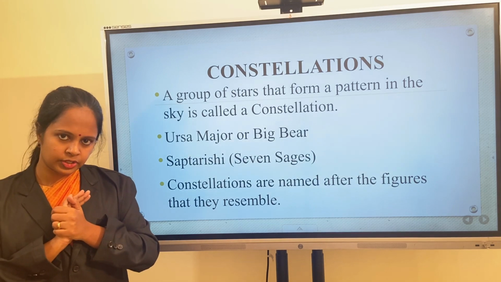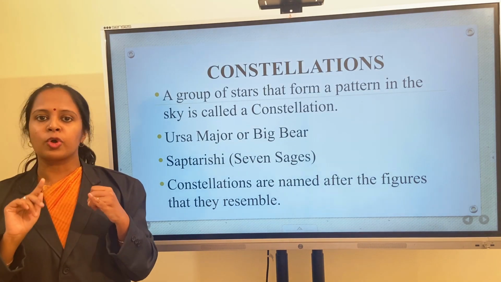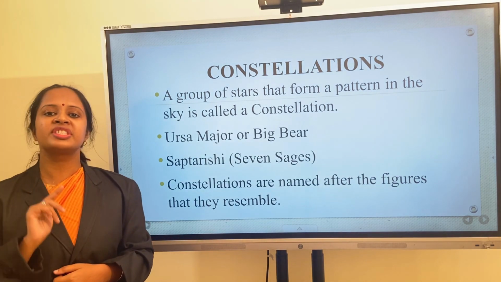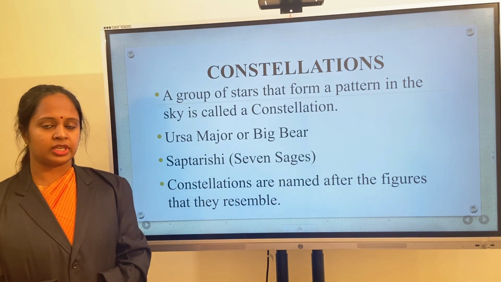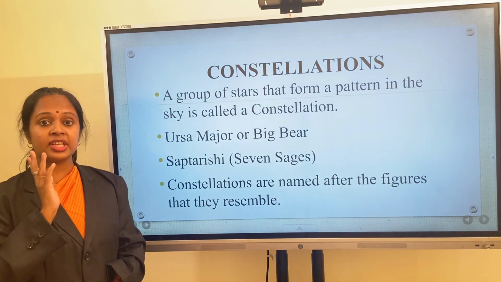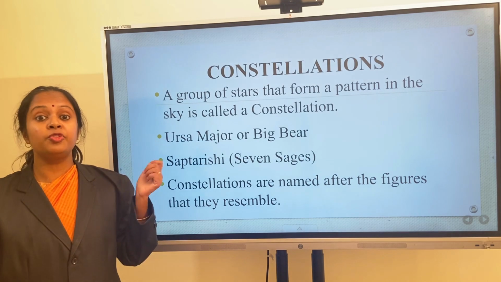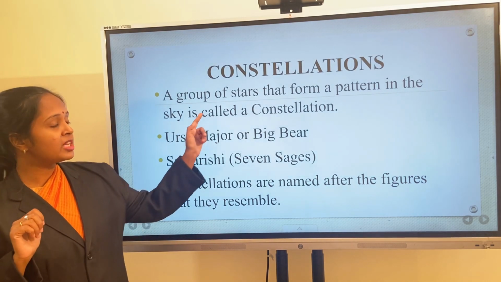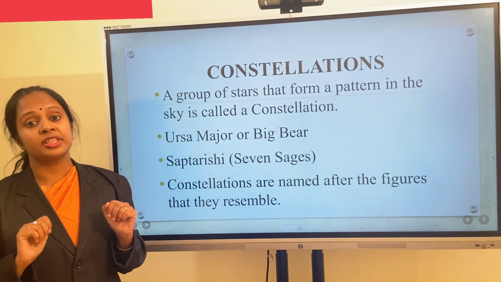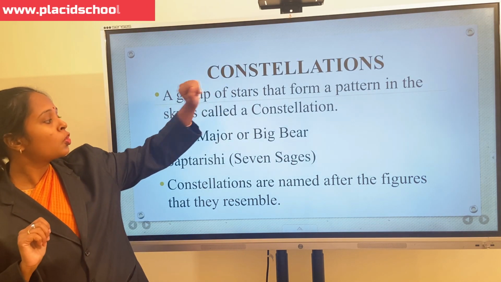Examples for constellations are Ursa Major or Big Bear constellation, and second one is Saptarishi or Seven Sages constellation. Saptarishi. Sapta means seven and Rishi means sage. Sage is a person who attained wisdom.